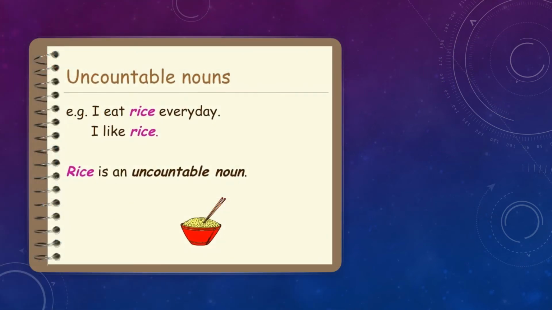The next category of nouns is countable and uncountable. Countable means you can count, and uncountable means it is very hard or impossible for you to count. For example, rice. Rice is very small, so we consider rice an uncountable noun because it's impossible for us to count it. So I eat rice every day. I like rice. So rice is an uncountable noun.